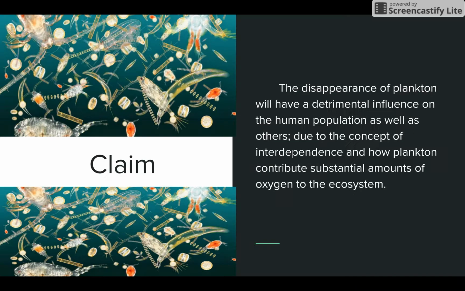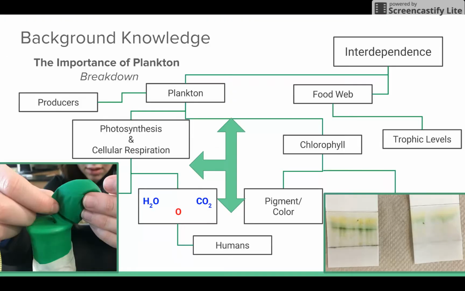Here's the prompt about plankton, and I said that the disappearance of the plankton will have a detrimental influence on the human population as well as others due to the concept of interdependence and how plankton contributes substantial amounts of oxygen to the ecosystem. So interdependence is the main concept due to the food web and the fact that plankton